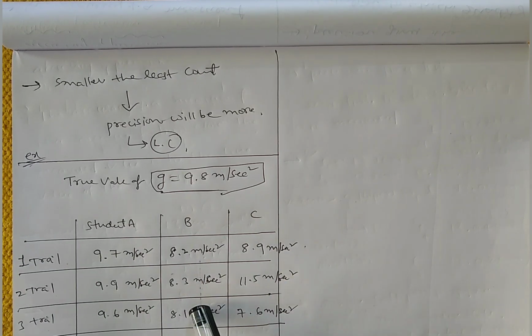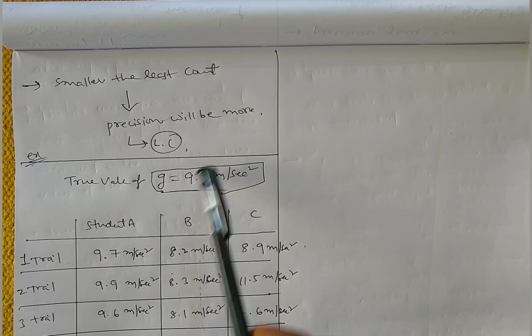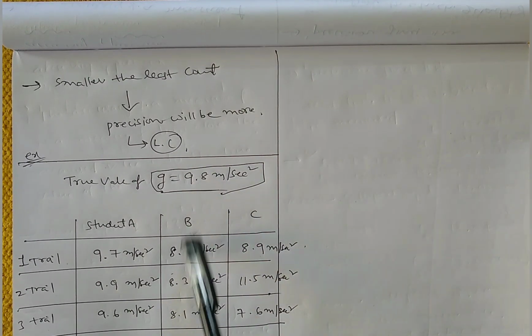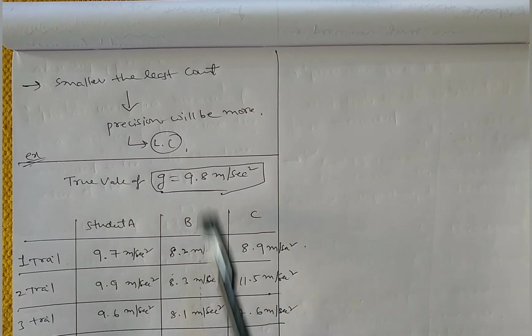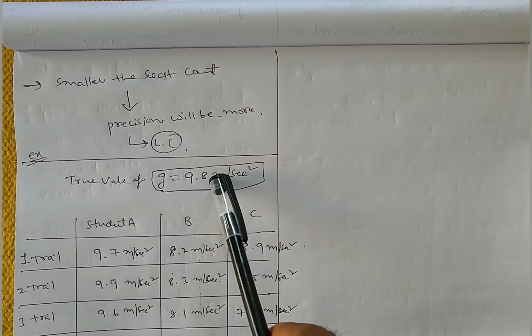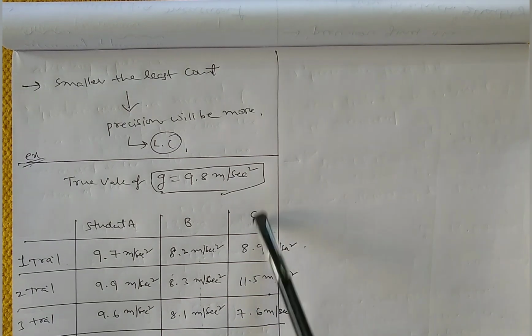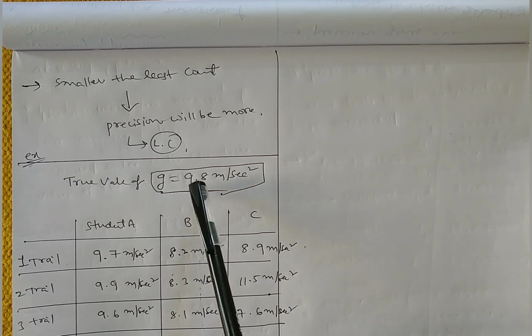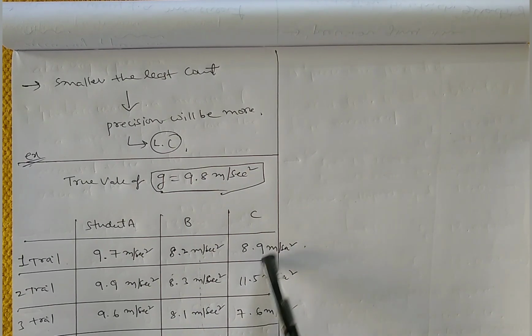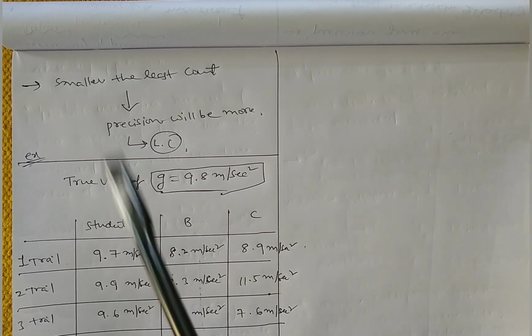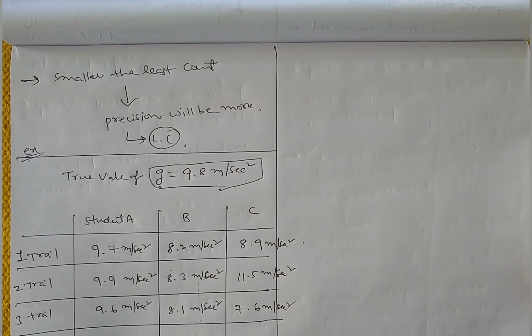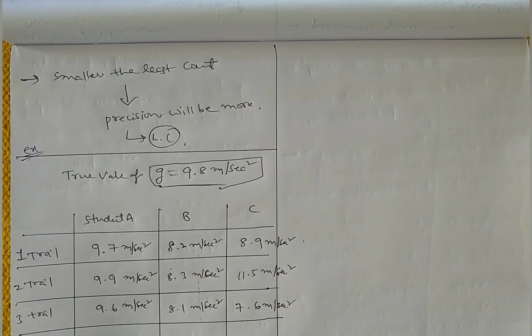What about student B? Less accurate, because 9.8 versus 8.2, 8.3, 8.1 shows a big error. What about student C? 9.8 versus 8.9, 7.5, 7.6, again errors, so less accurate.